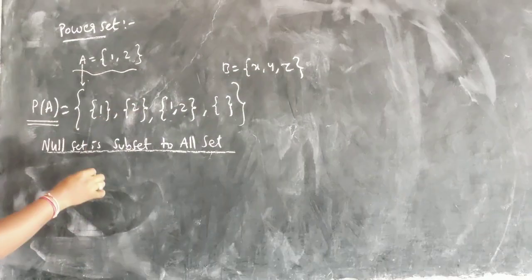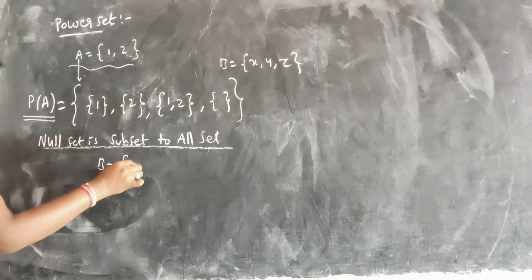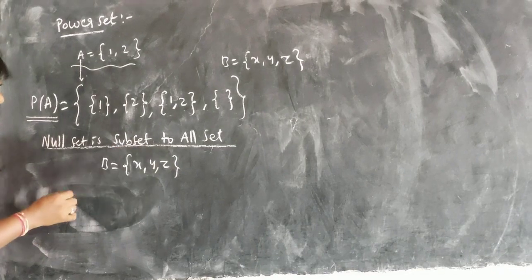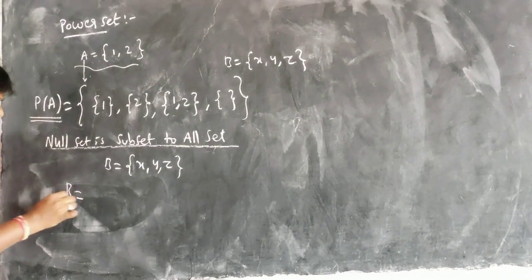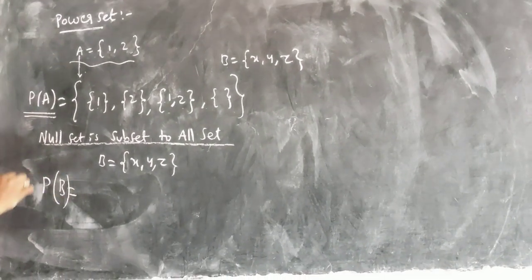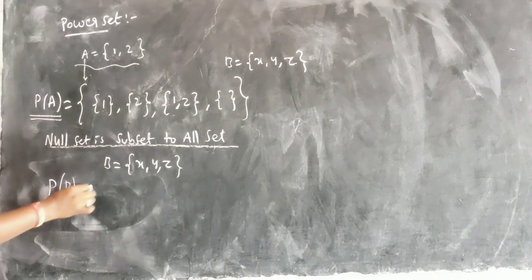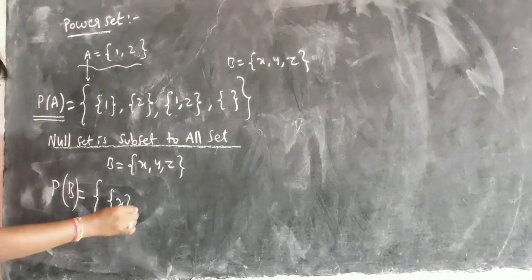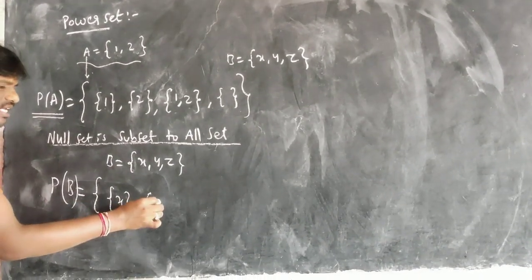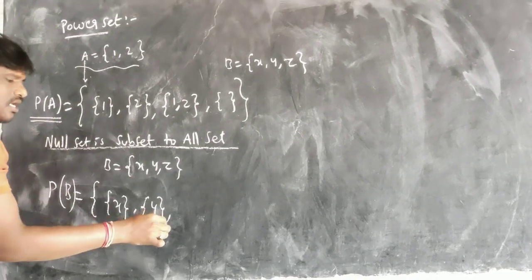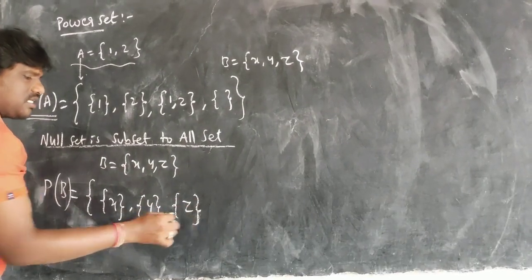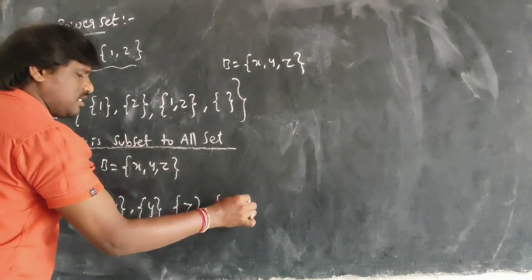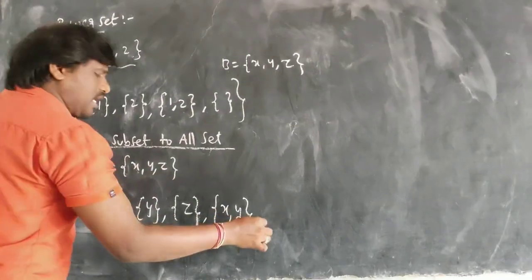Let us go for this one. B is equal to {X, Y, Z}. Now I want to write its subsets. So what are the subsets for this? That is called the power set. Power set is the subsets of the given set. So what will the power set be here? I can write {X} as a set which is a subset of this, {Y} is a subset, {Z} is a subset, and {X, Y} is a subset of this.